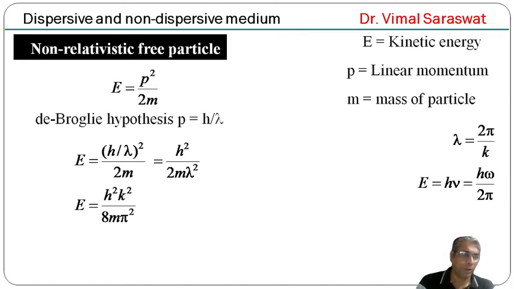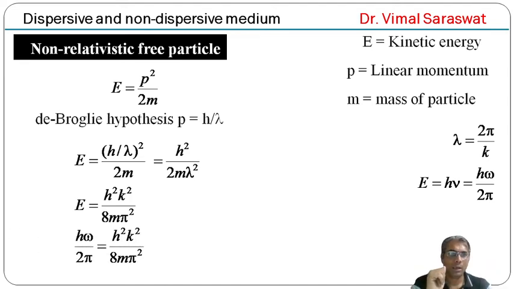But E equals h nu, and this will be equal to h omega upon 2 pi, because nu equals omega upon 2 pi. Now, if we compare this equation and this equation, then h omega upon 2 pi is equal to h square k square upon 8m pi square.